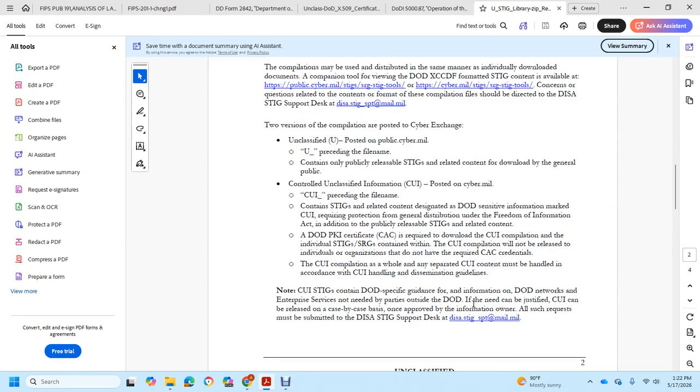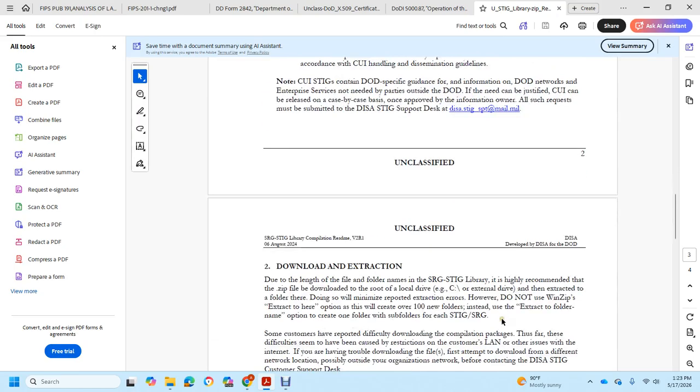Controlled Unclassified Information Security Technical Implementation Guides contained in the Department of Defense specific guides are for information in the Department of Defense networks and enterprise services, not needed by parties outside of the Department of Defense. If needed, with justification, the Controlled Unclassified Information can be released on a case-by-case basis. Once approved by the information owner, all such requests must be submitted to the Defense Information Systems Agency Security Technical Implementation Guide Support Desk, DISA STIG SPT at mail.mil.